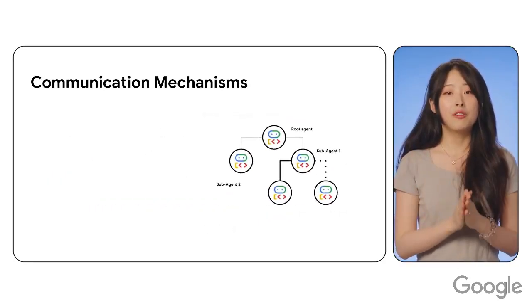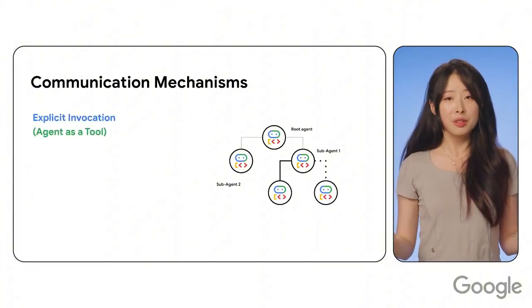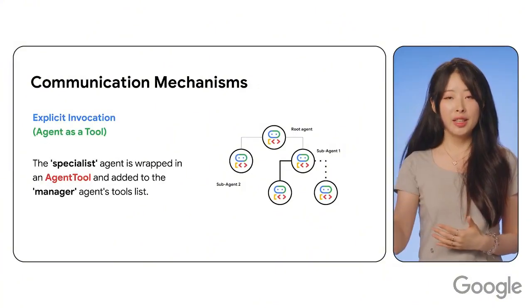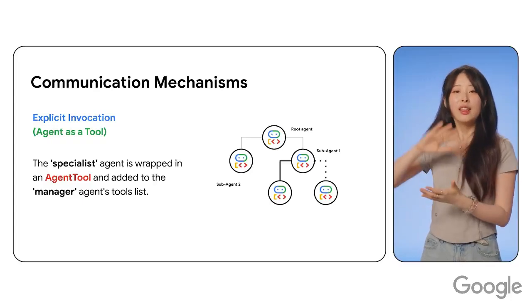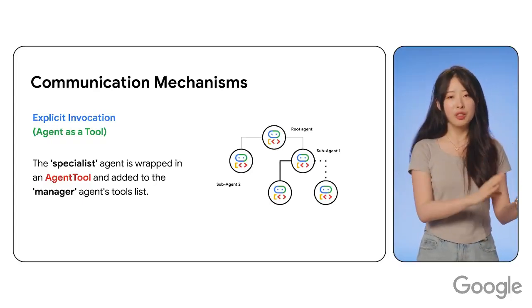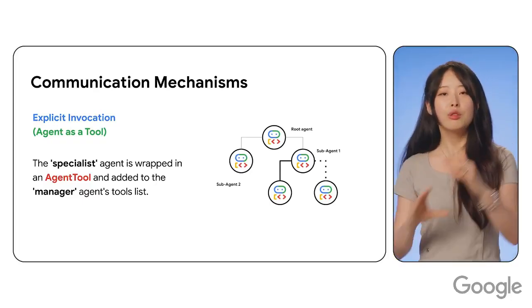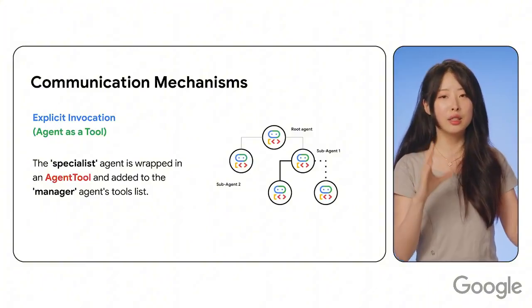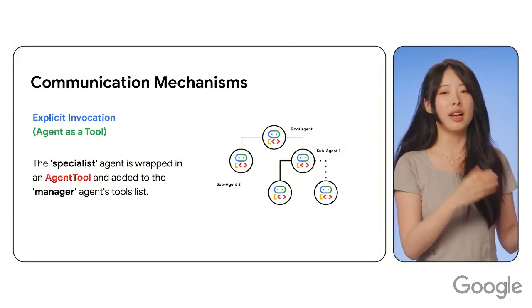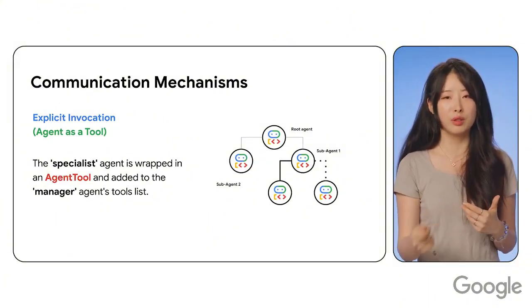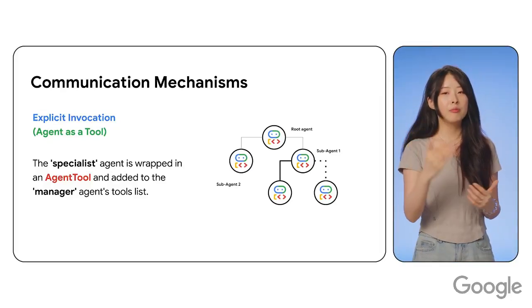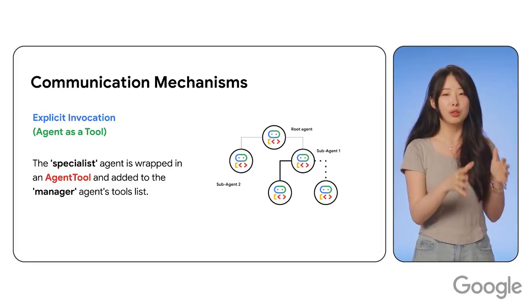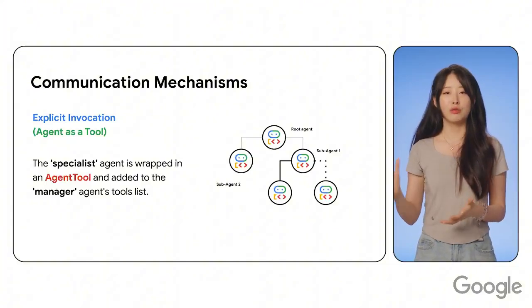The third type of communication mechanism is explicit invocation, agent as a tool. Here, one agent can call another agent like a function instead of using it as a sub-agent. So you wrap the target agent as a tool. The parent decides, okay, when should I invoke this tool? For example, a parent agent doing analysis might call a calculator agent as a tool whenever math is required.